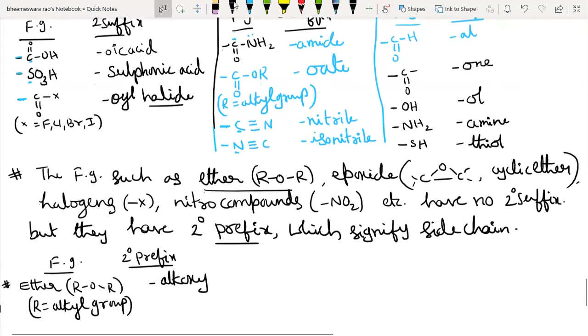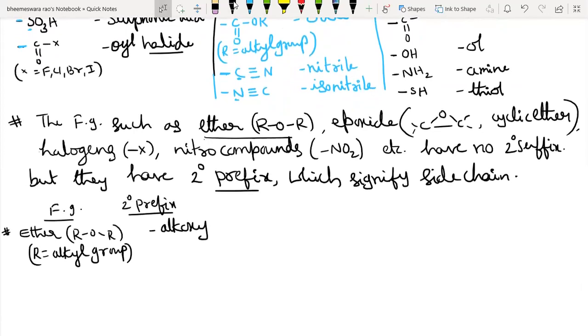Similarly, cyclic ether, also called epoxide, or epoxides also called cyclic ether. Its prefix name is epoxy.